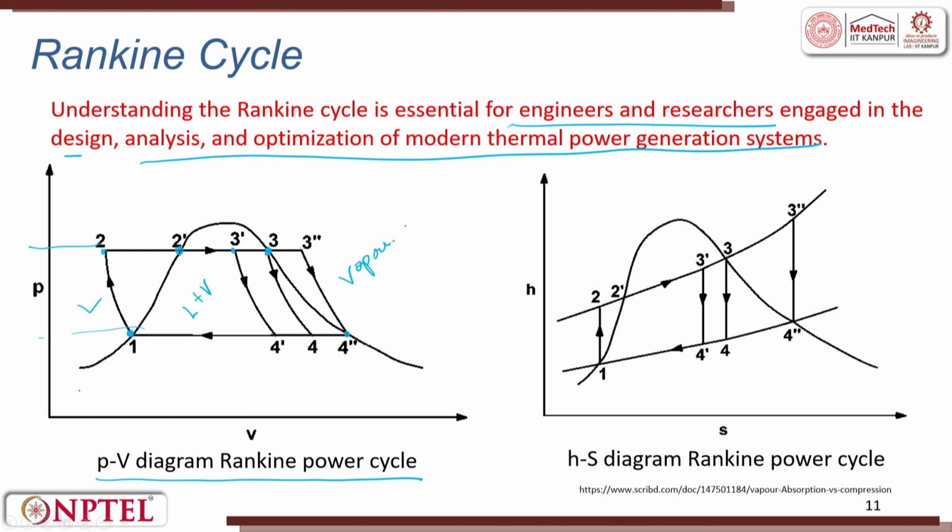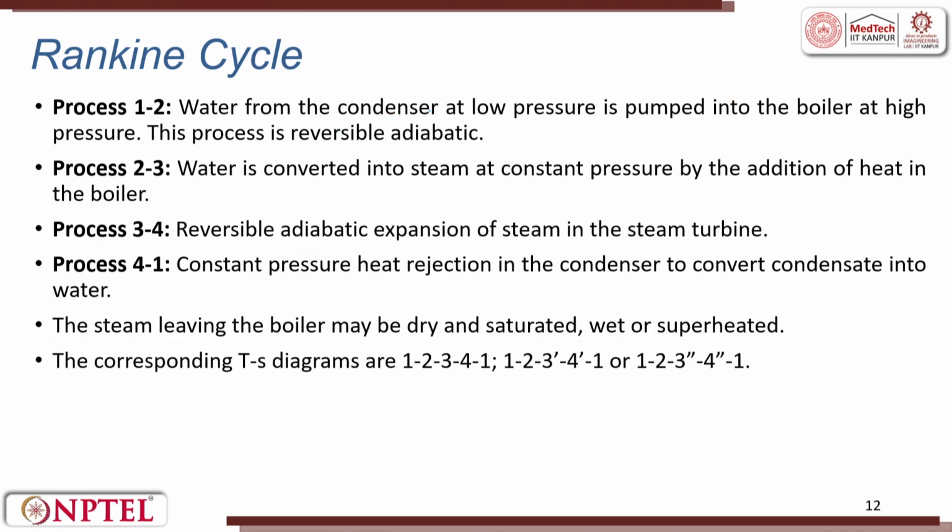When we want to put the same thing in a TS diagram or an HS diagram, you will have this phenomenon. 1 to 2, the water from the condenser at low pressure is pumped into the boiler at high pressure. This process is reversible adiabatic. So, water at low pressure is pumped to the boiler at high pressure and it is reversible adiabatic. Note down this point. The water is converted into steam at a constant pressure by the addition of heat in the boiler. 2 to 3, constant pressure.